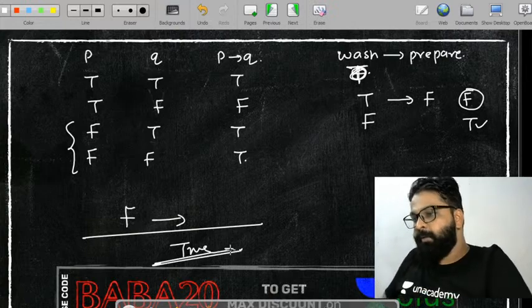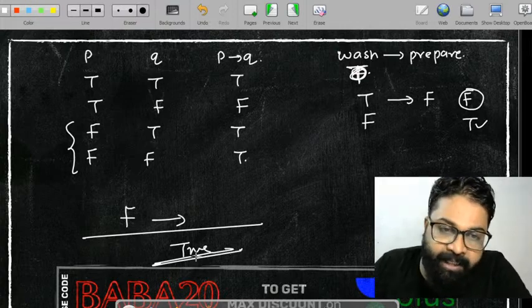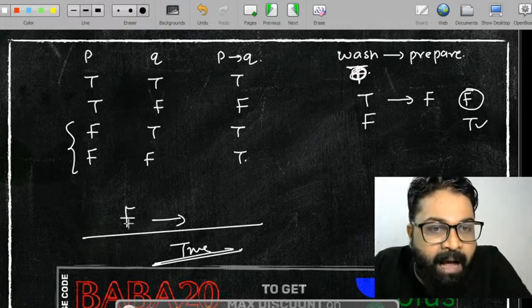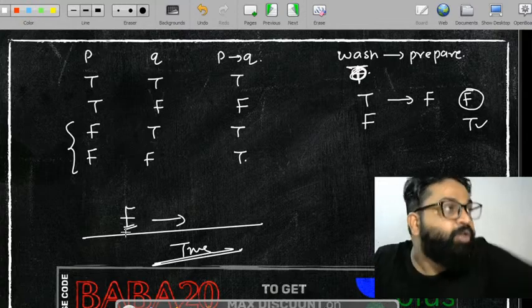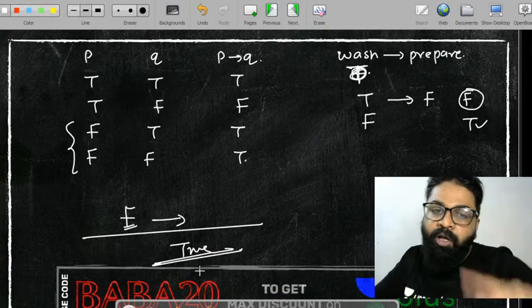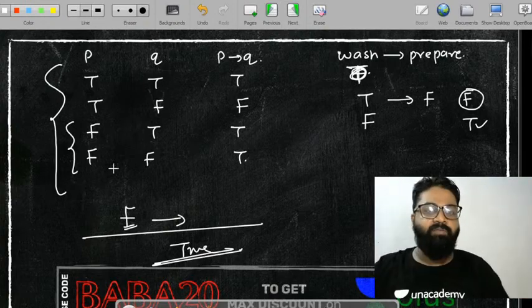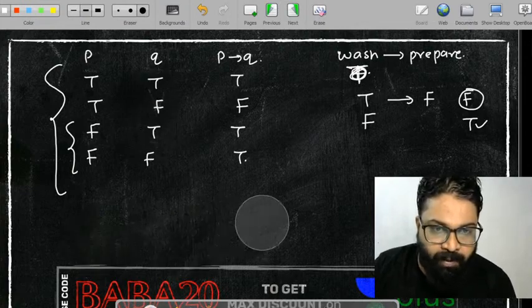पूरा का पूरा स्टेटमेंट, this whole statement will become what? The whole statement will become a true. कहने का मतलब है कि आपकी सिस्टर ने डिश वॉश नहीं किया है तो आपको कभी मार नहीं पड़ेगी. False implies anything, the whole statement will become what? The whole statement will become a true. So this is the observation that we are getting with respect to this particular statement.